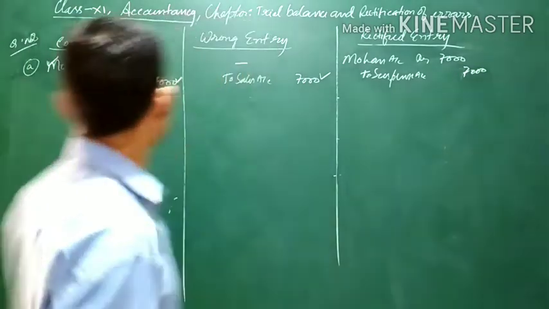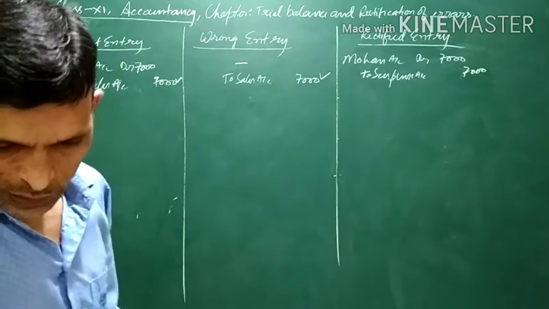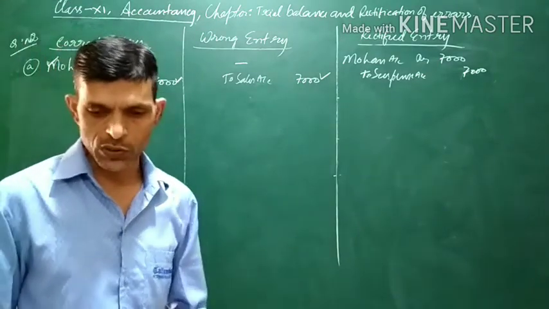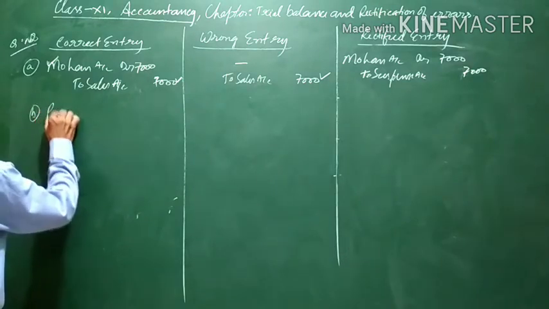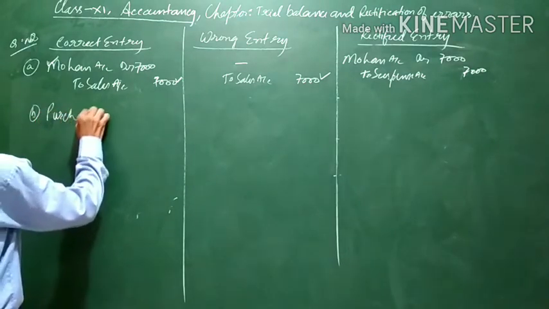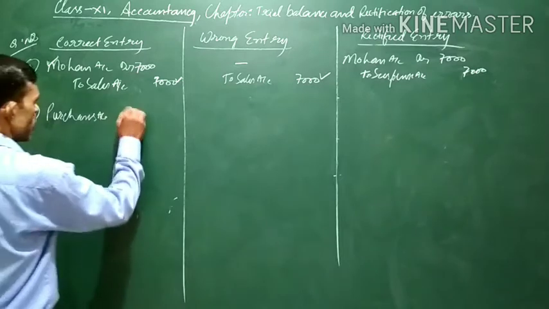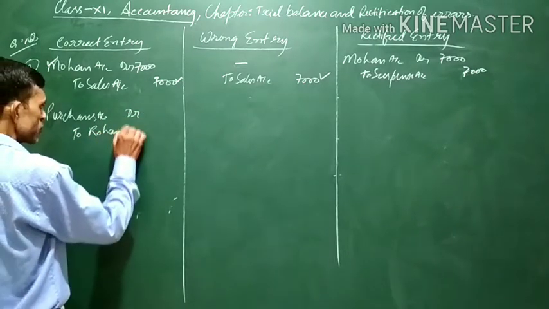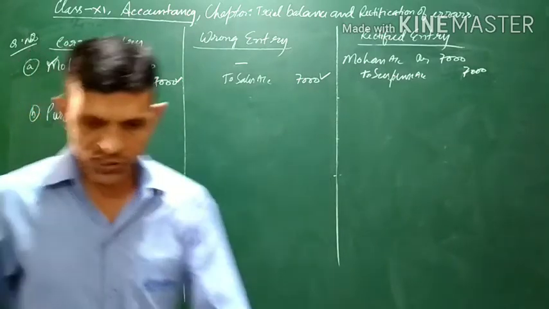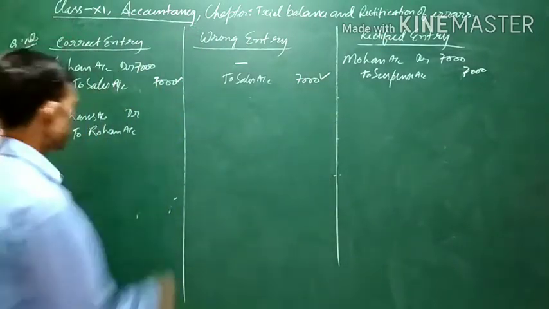Question number 8. Credit purchases from Rohan 9,000. Now this is the credit purchase. Entry for credit purchase will be purchases account debit to Rohan. Purchases account debit to Rohan 9,000.